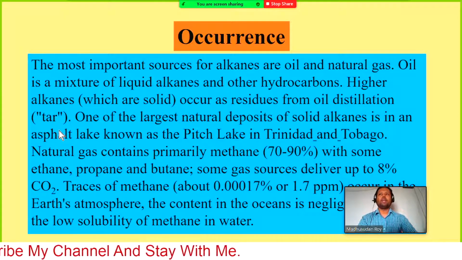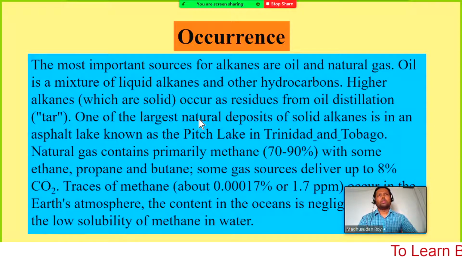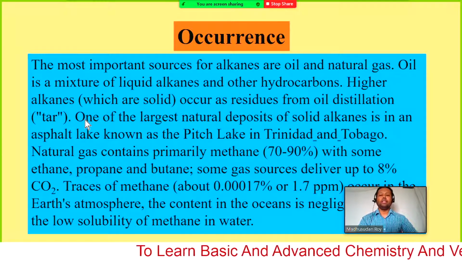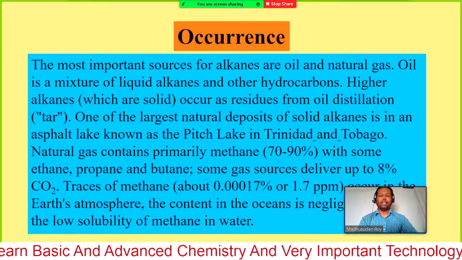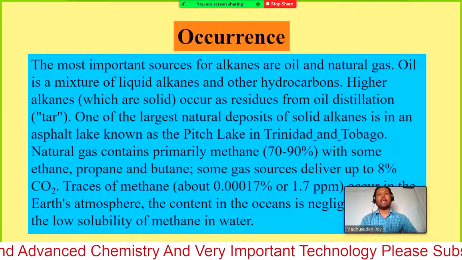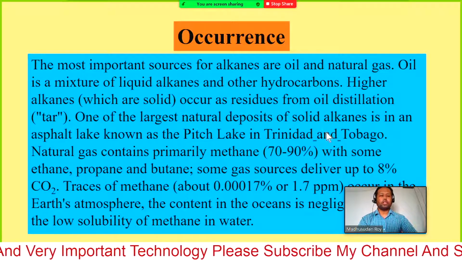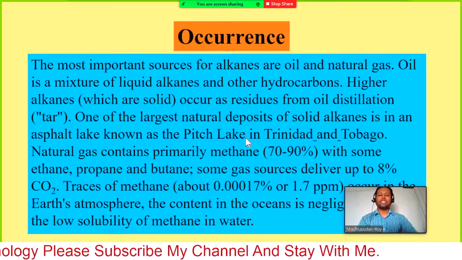Sometimes you can have some very high carbon containing alkanes, like what you use for a candle, so a candle is one kind of alkane with a very long chain of many carbon atoms. One of the largest natural deposits of solid alkanes is in the asphalt lake known as Pitch Lake.